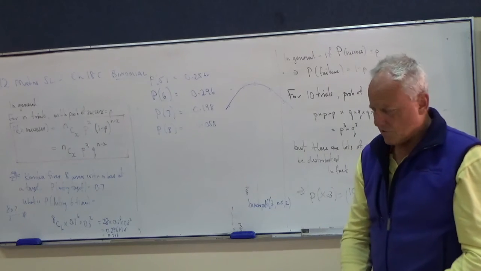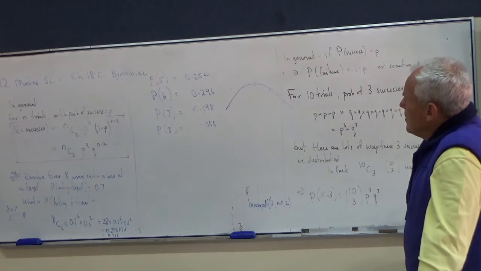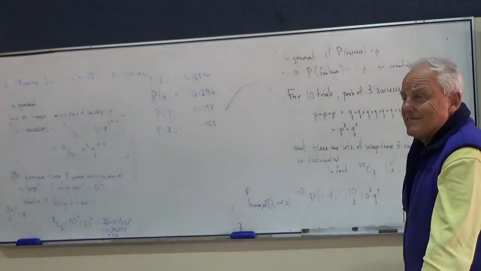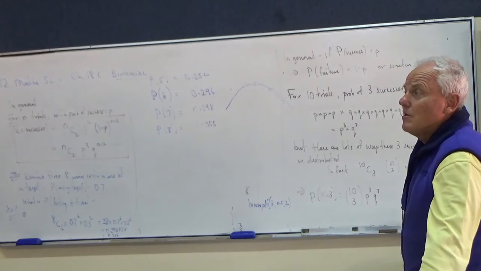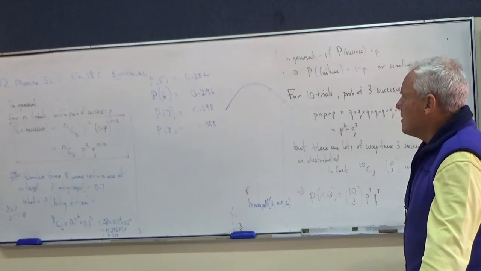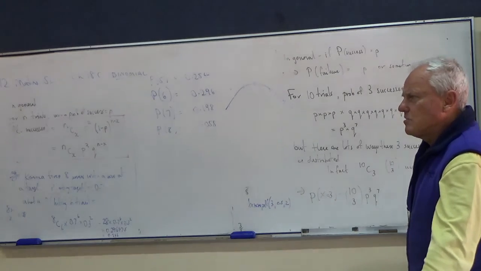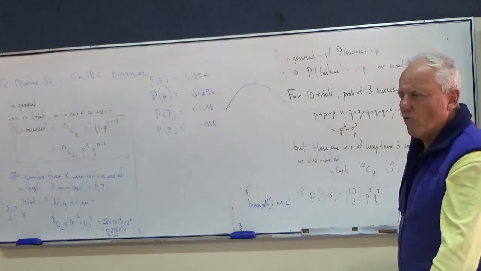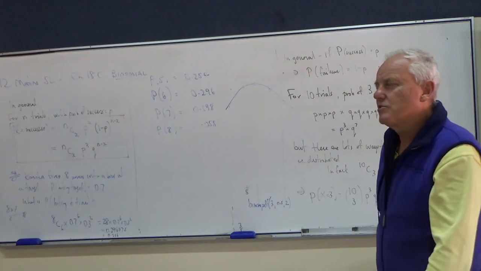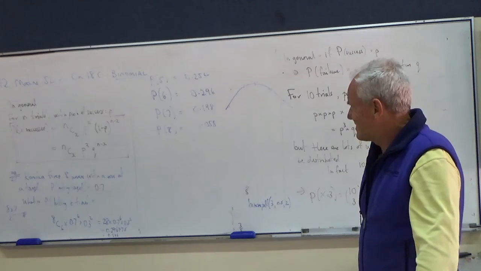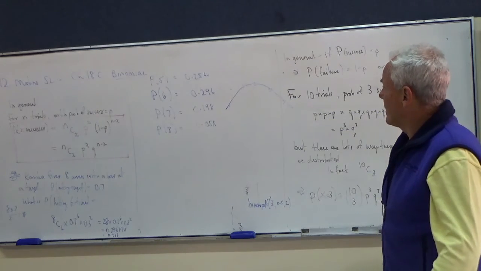Now, if the question had been, so she's firing 8 arrows, what's the probability that she hits the target more often than she doesn't? That means more than 4 out of 8. At 4, you couldn't say that she's hit it more than she's missed it; she's hit it the same amount. So what's the probability that she hits the target more often than she misses it? That would be 5, 6, 7, 8. We can add those together. Let's add them.